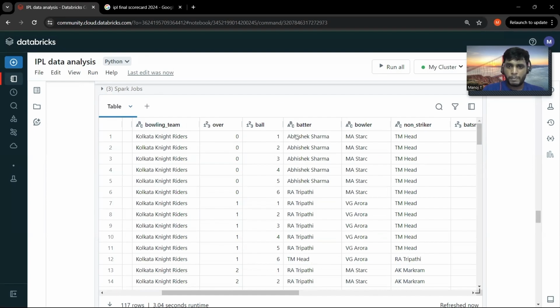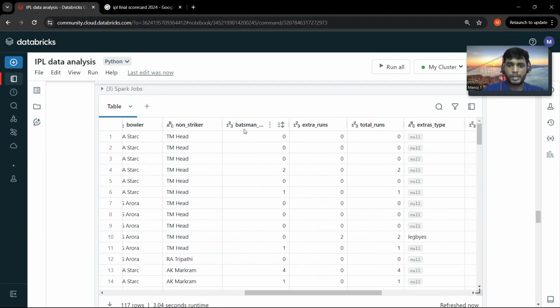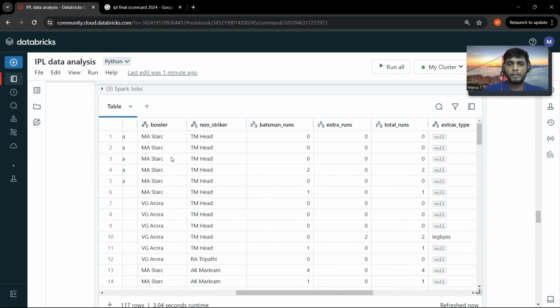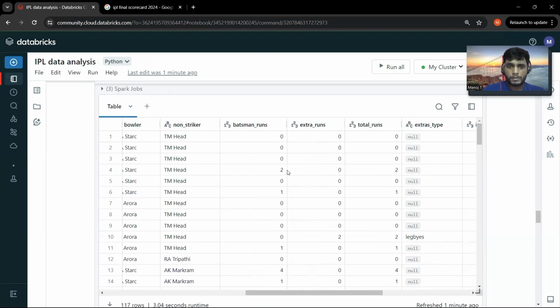If the batter is a particular person, which is Abhishek Sharma, and he has an entry over here, batsman's run means the number of runs scored by the batsman, basically, right? So I have to group all the batsman's runs based on the batter's value record.